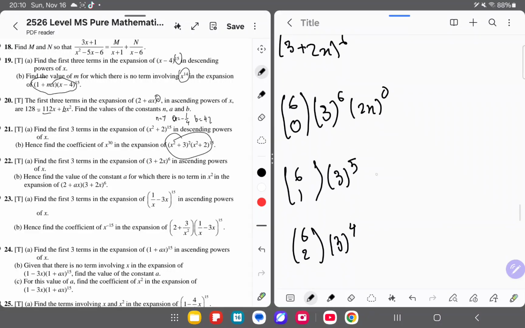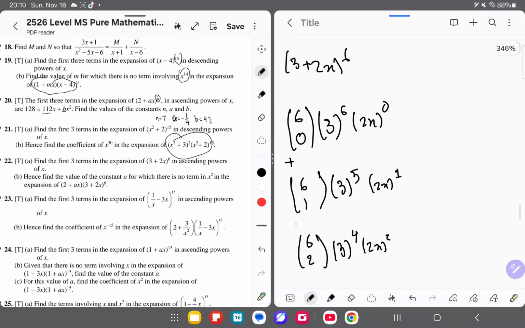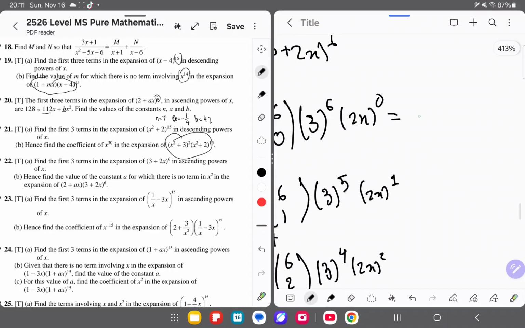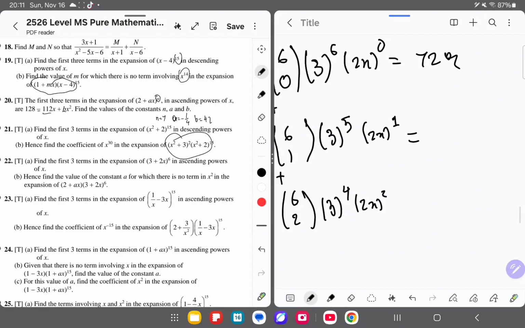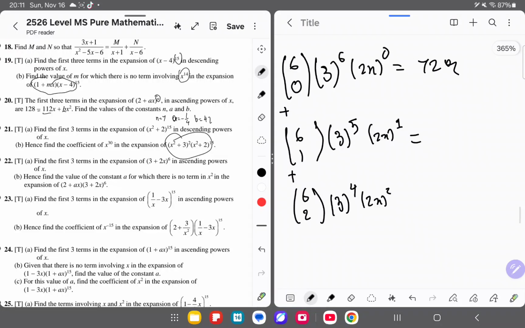So 0, 1, 2. And now you find each separate term here. So here it will just be 3 to the power of 6, which is 729. Here it will be 3 to the power of 5 multiplied by 6 multiplied by 2, which is just 2916x.